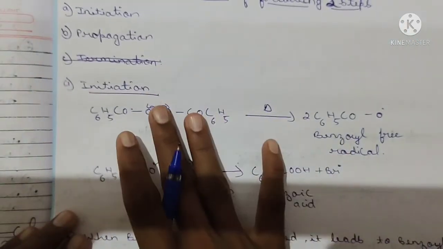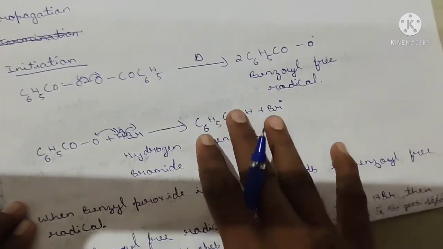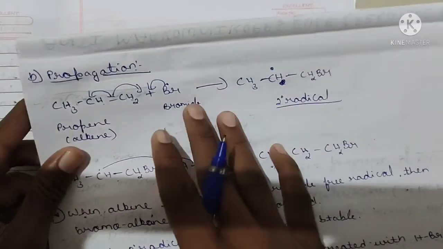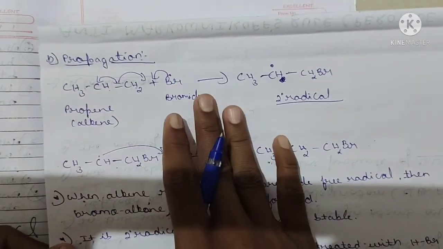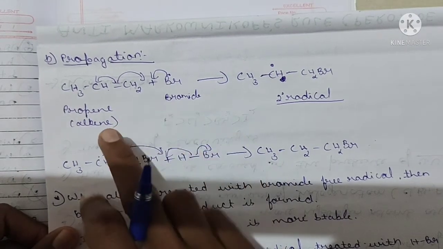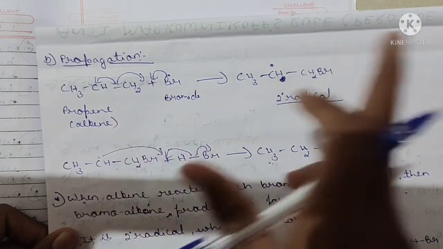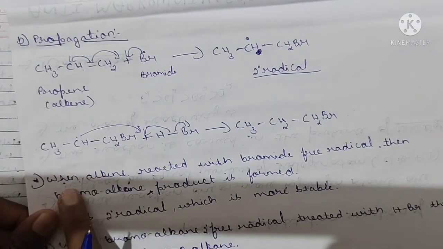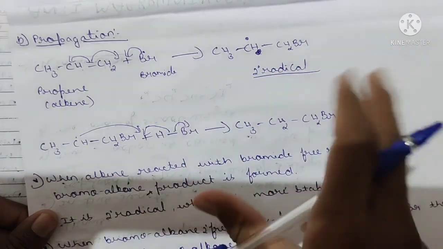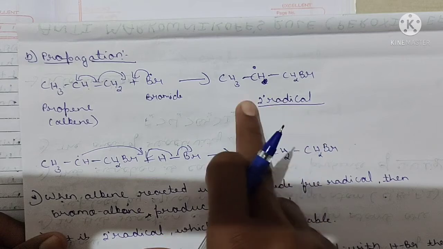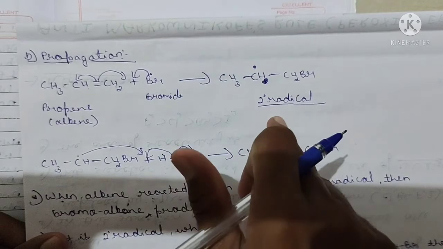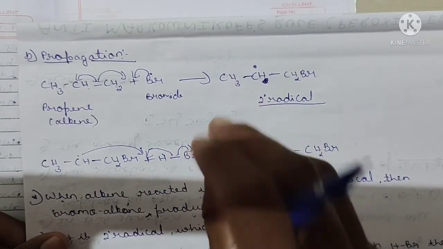Here you got the initiation, just practice this. Okay, if you practice, you become perfect. Yes, now propagation, it is the second step or the second mechanism of the anti-Markovnikov rule. Here what happens? Alkene, I have told you, alkene. Okay, when alkene reacts with the bromine free radical, the bromoalkane radical product is formed. Simple, bromoalkane. This bromoalkane is a secondary free radical, and it is a very stable product.